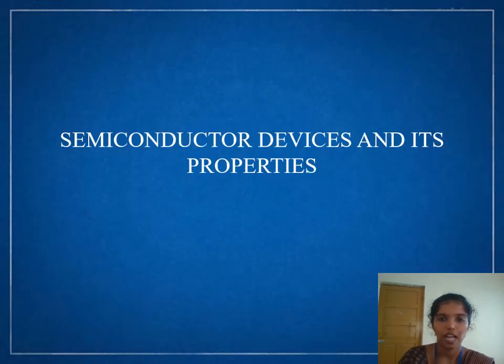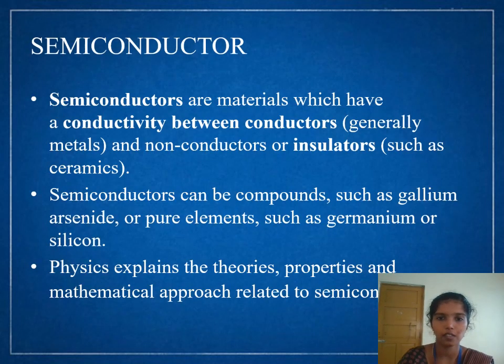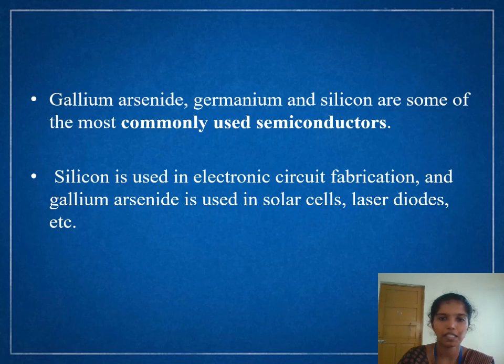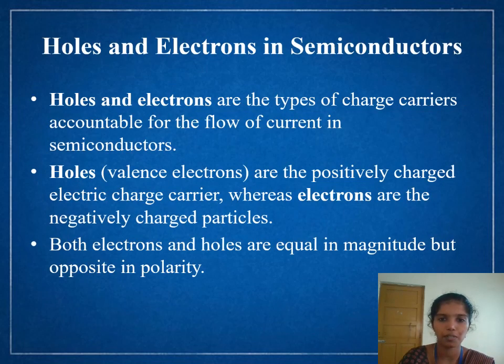Semiconductor devices and its properties. Semiconductors are materials which have a conductivity between conductors and non-conductors or insulators. Semiconductors can be compounds such as gallium arsenide or pure elements such as germanium or silicon. Gallium arsenide, germanium, and silicon are some of the most commonly used semiconductors.